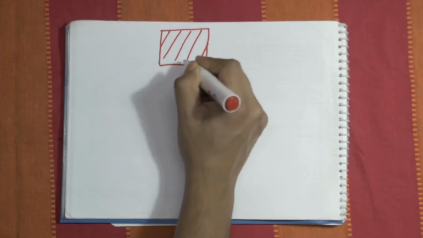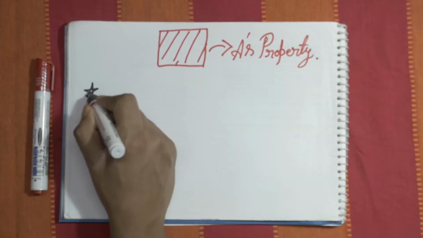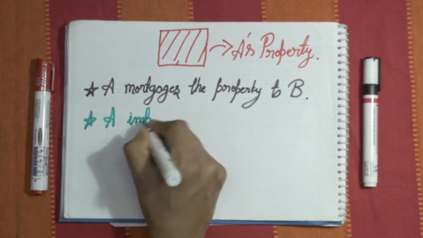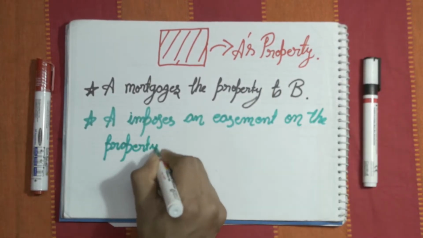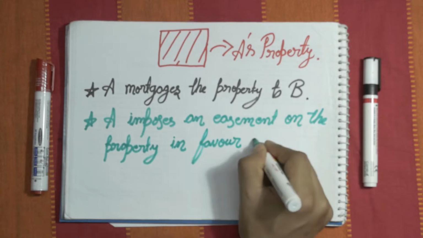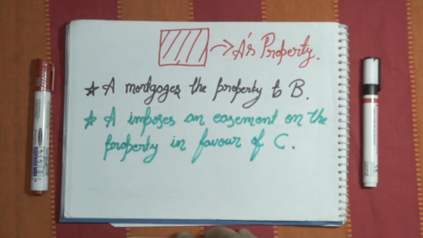Now suppose in another scenario, A mortgages the property to B, and then after mortgaging he imposes an easement right on that property in favor of C. Now this particular property is sold to D as part of the mortgage debt. Now if the rules of this section had to be followed, the easement right imposed in favor of C should come to an end. But according to the exception, which says that in case a mortgaged property is sold